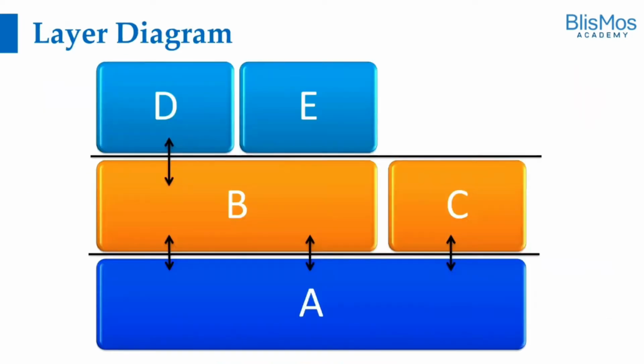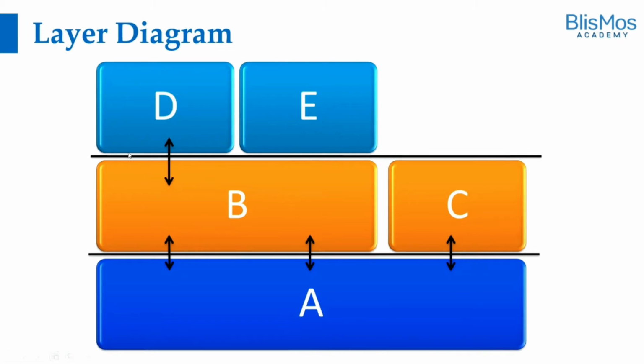We understood Hadoop ecosystem. Before we drill down deep into the Hadoop ecosystem, let us try to understand a layer diagram. In this layer diagram, you see there are three layers. The bottommost layer is with a component named A. Above that, we have a second layer or a middle layer with the components B and C. And above that, we have the top layer with the components D and E.